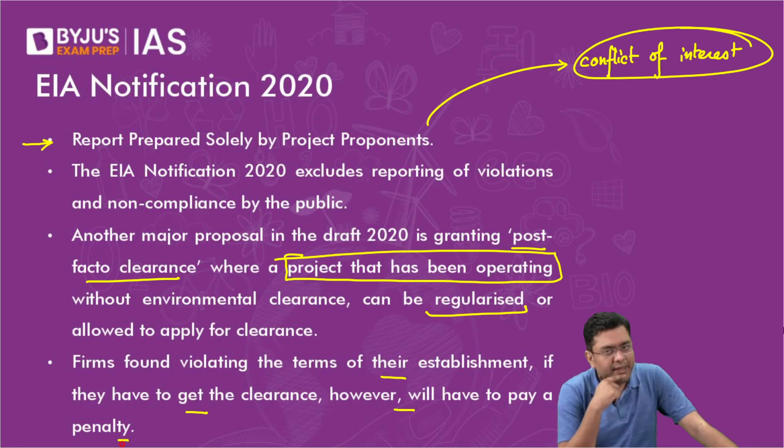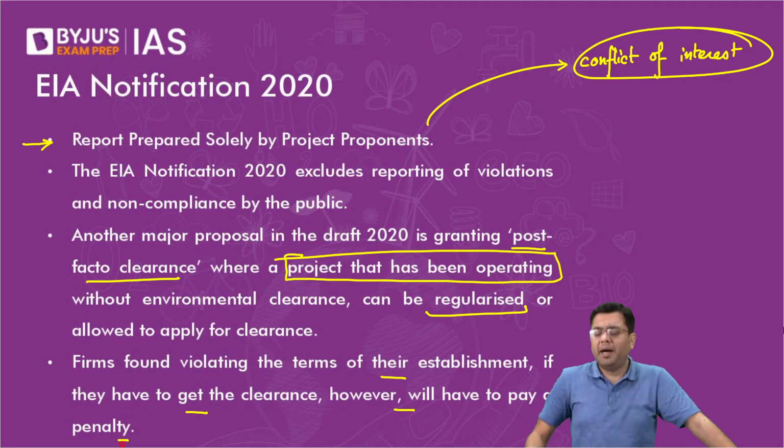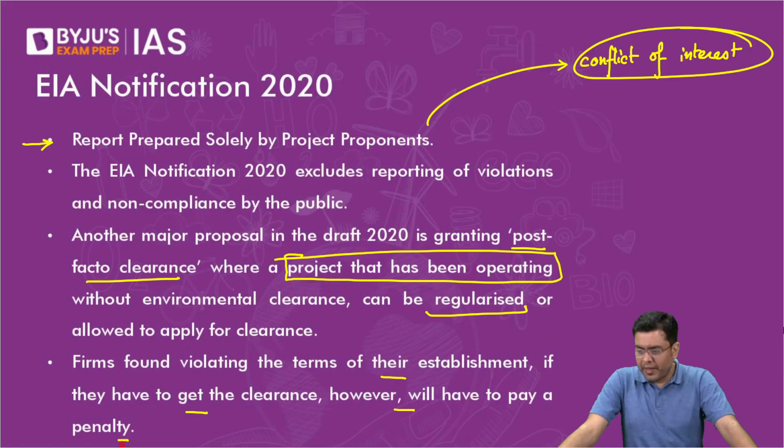So these are the EIA norms of 2020. UPSC has already asked a direct question from this in 2021. A direct question about these norms has been asked in the mains examination. So there are very few chances that this will be asked over again. Okay.